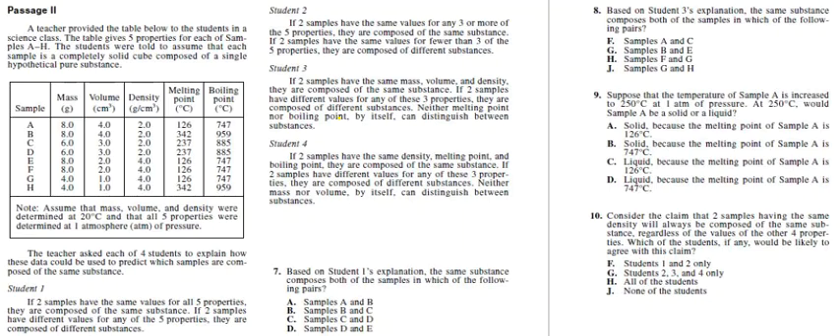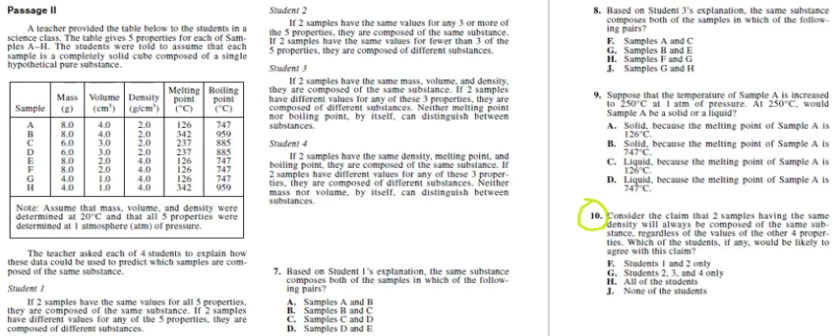Science question 10. Consider the claim that two samples having the same density will always be composed of the same substance, regardless of the values of the other four properties. Which of the students, if any, would be likely to agree with this claim? This is a question, if you're short on time, you probably want to skip because it involves going back and looking through the four students to make sure that you're understanding their perspective.